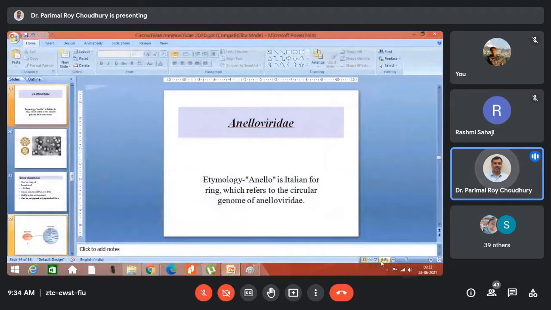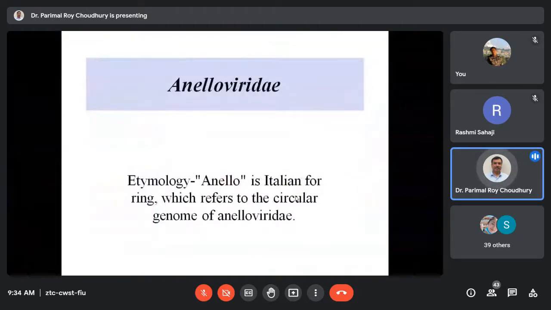The next family is the Anelloviridae. Of course, it is not mentioned in your syllabus, but this is something you must understand. The disease is chicken infectious anemia. Earlier, it was discussed under the Circoviridae family, but recently it has been totally separated from the circoviruses as having certain genetic differences. A separate group of virus, they name it the Anelloviridae family. Here also the same meaning: Anello means a ring structure, a round, circular genome, the same as circo.